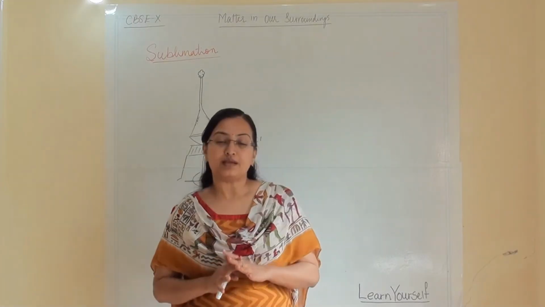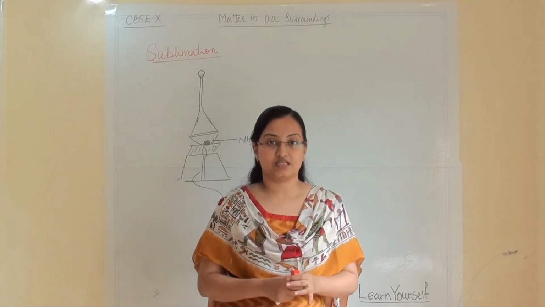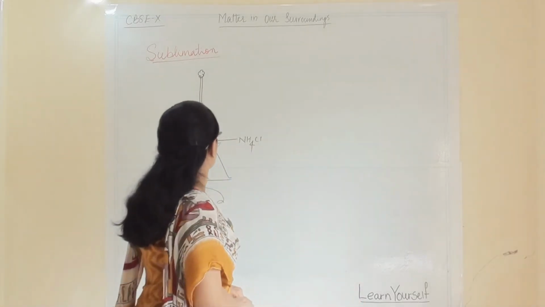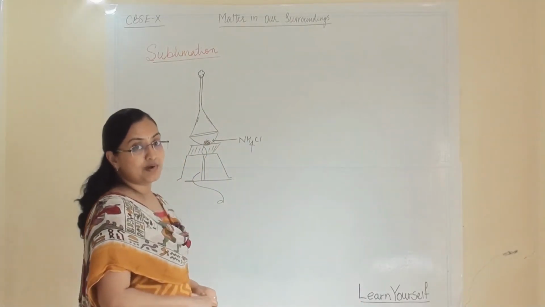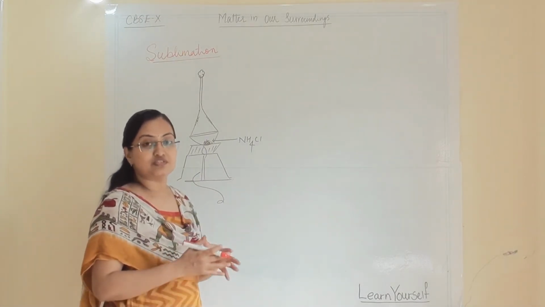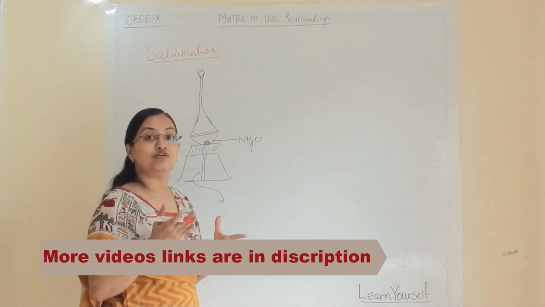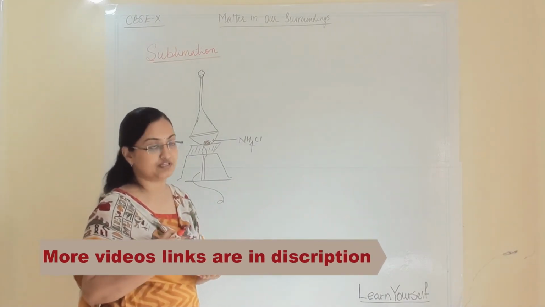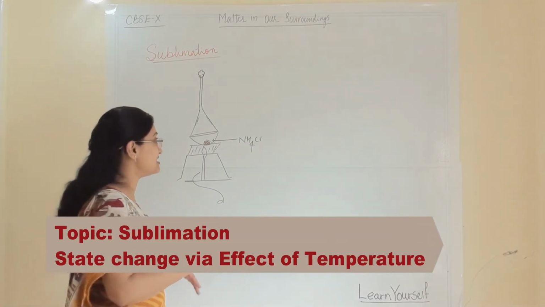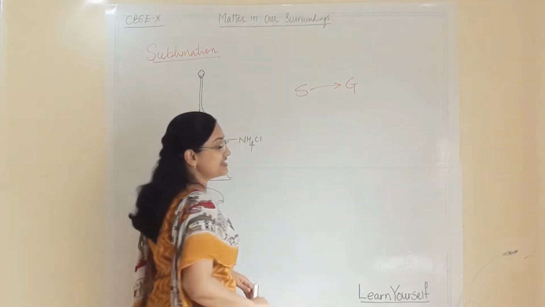By changing temperature, we can change a state from solid to gas. This change is known as sublimation. Earlier we were discussing that by changing temperature, we can change a state, and we have seen so many terms: melting point, boiling point, latent heat of fusion and latent heat of vaporization. This topic is sublimation, and in this we will see that solid is directly converting into gaseous state.